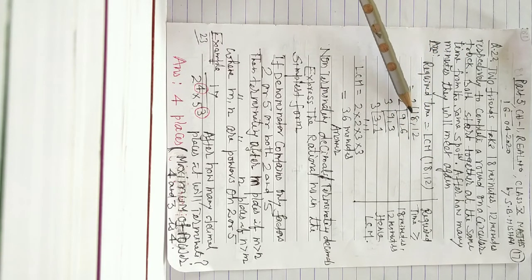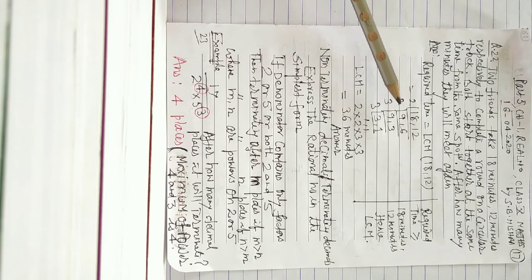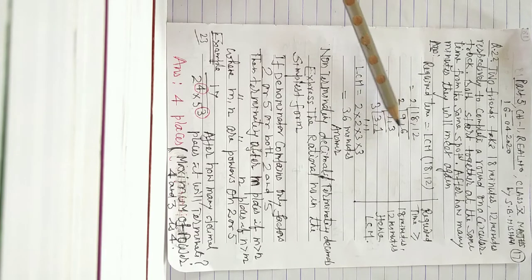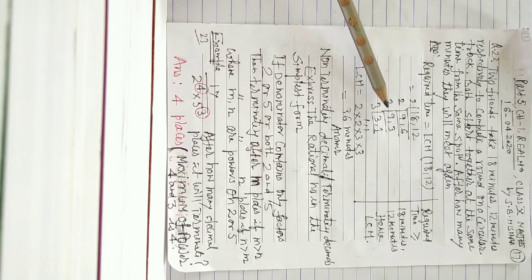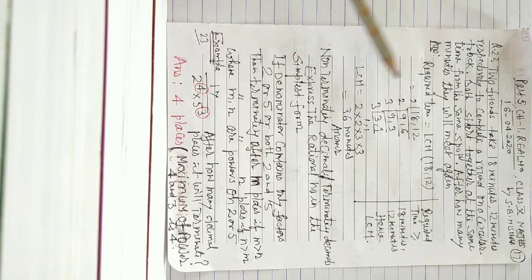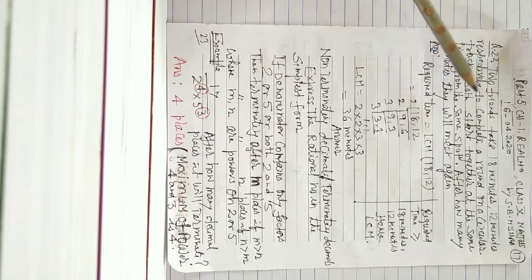This LCM process is known to you from junior classes. Dividing by 2: 9, 6; dividing by 3: 3, 2... so the LCM is the product of these divisors and the remaining numbers. So after 36 minutes, the two friends will again meet.